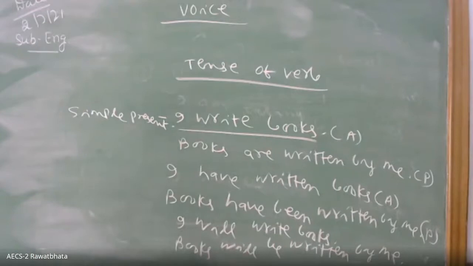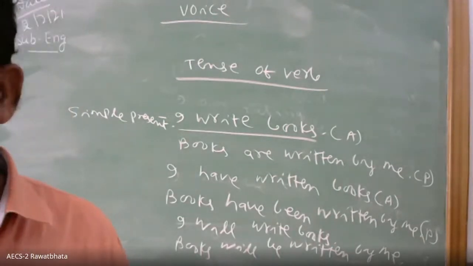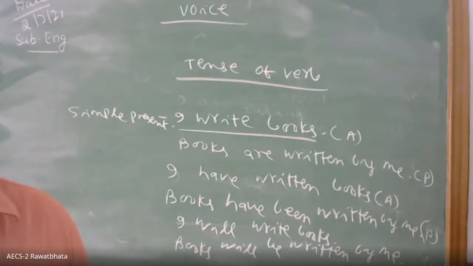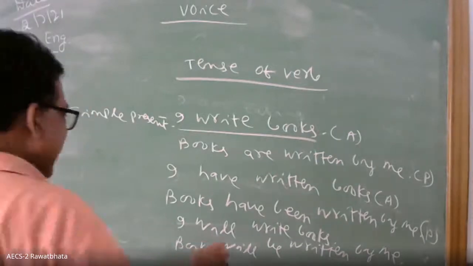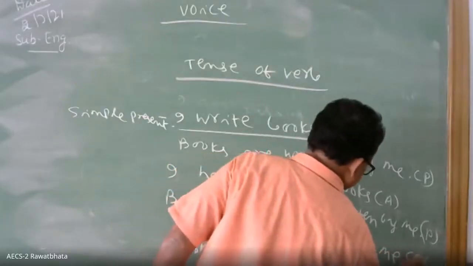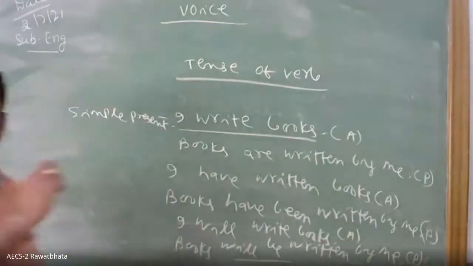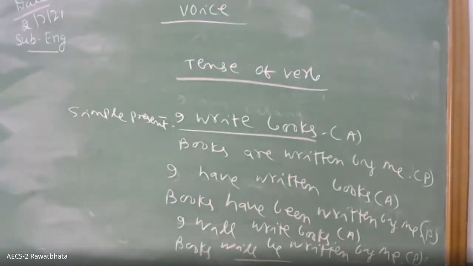And will or shall are helping verbs, auxiliaries. With them, be will be used. So: I will write books. Books will be written by me. It is active, it is passive. Please note down. We will go further.